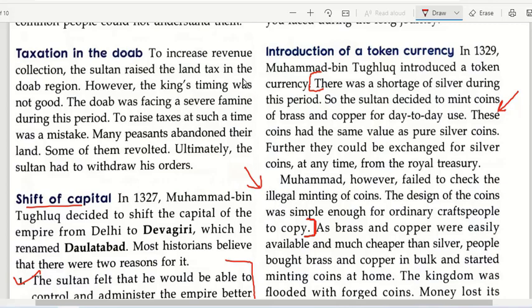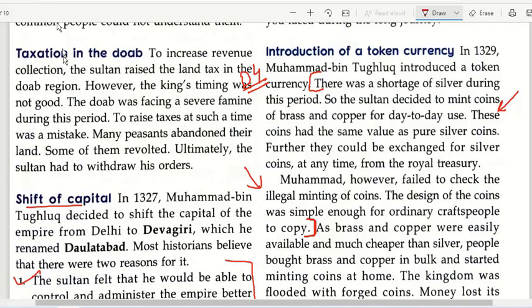Illegally, craftsmen could mint the coins, because brass was easily available and they were able to copy the design. So they could not check the currency. जैसे मैंने आपको रुपए का एग्जांपल देके बताया था, अगर हमारे नोट के अंदर ऐसी चीज़ें नहीं लगी हों, जैसे स्पेशल पेपर और कुछ मार्क्स जिनसे हम असली और नकली की पहचान करते हैं, तो अगर वो निशान नहीं हों तो लोग, जैसा मैंने एग्जांपल दिया था, that people would just as they reach home, they would just buy a printer and they would start printing the currency.